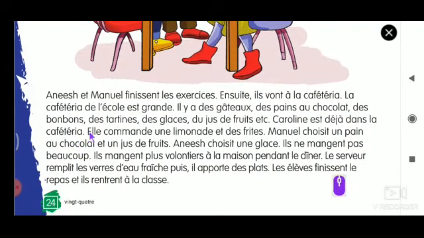Elle commande une limonade et des frites.